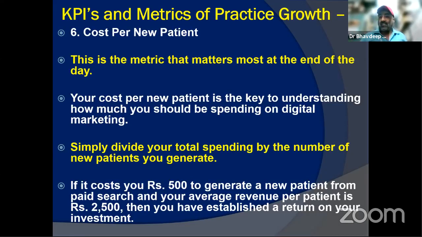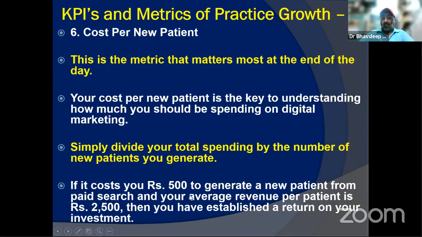So even if investing more in that source, your total budget may remain the same, because you deducted from somewhere and added in the source which is giving you conversion. So you then divide your total spending by the number of new patients you generate, the leads becoming your patients actually.